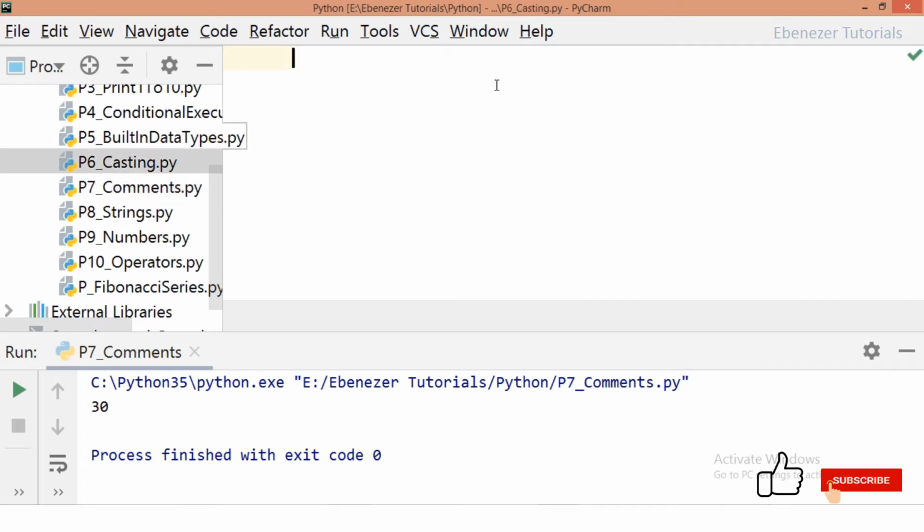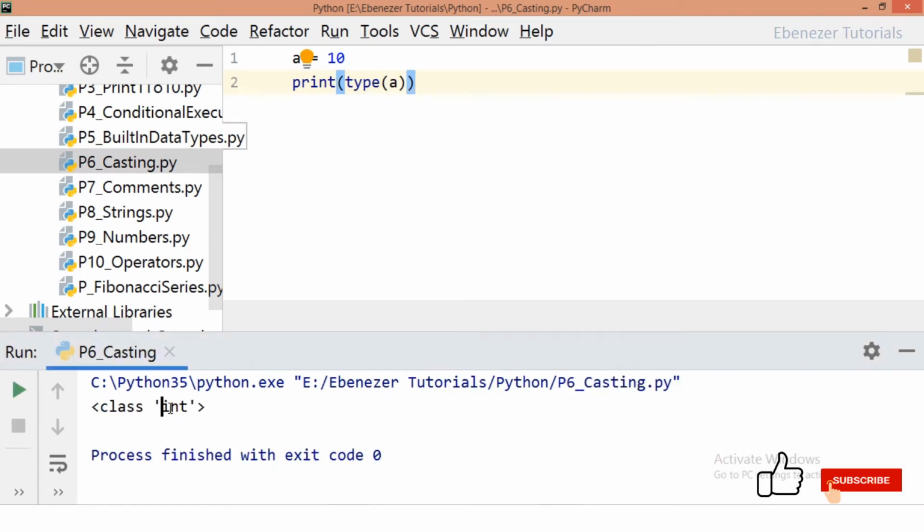So what is casting? Simply, I want to convert data of one type into another type. Supposing I have a variable a which is storing 10. Now what is this type? We will check it. The type of this is integer, it's an int. Now this same thing, if I want to convert it into a float explicitly, what I will be doing is b equal to float of a.